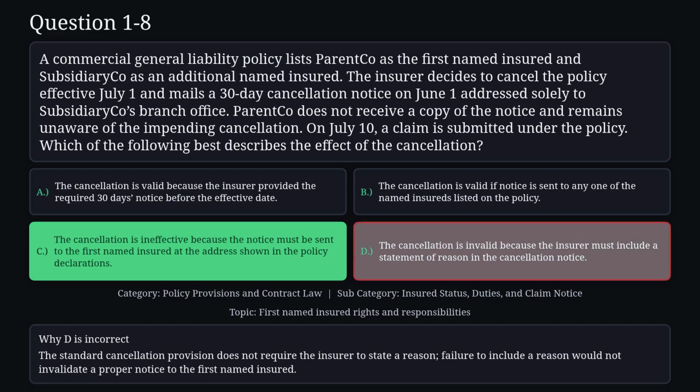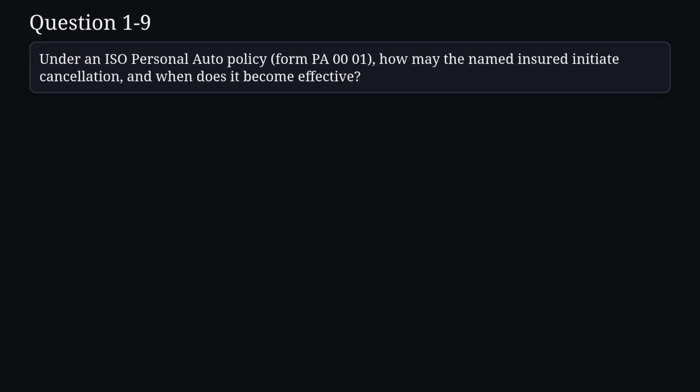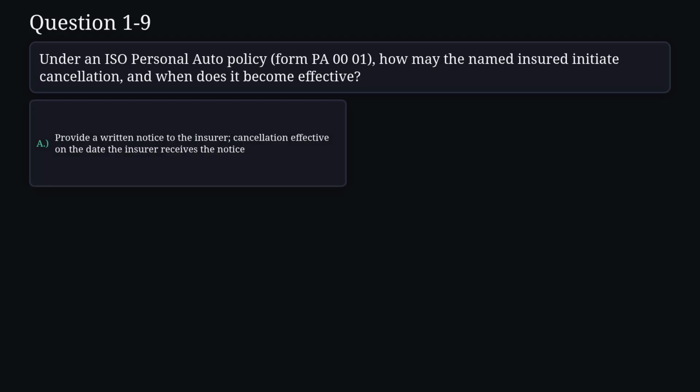Failure to include a reason would not invalidate a proper notice to the first named insured. Question 9. Under an ISO personal auto policy, Form PA0001, how may the named insured initiate cancellation, and when does it become effective? A. Provide a written notice to the insurer.